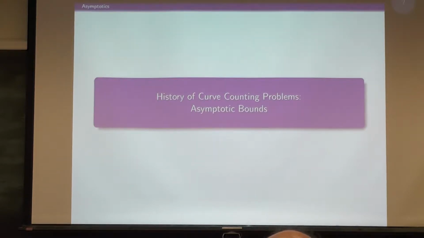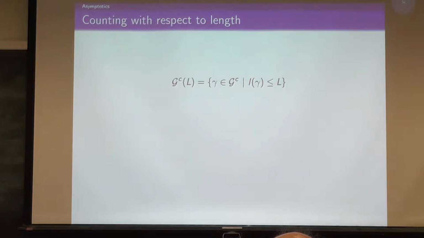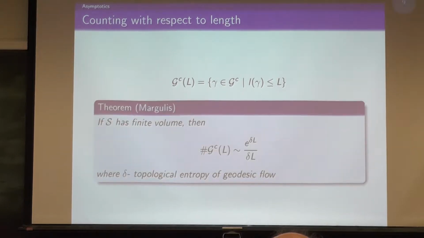Okay, so I'm going to go into the history first of some curve counting problems. Let's talk about asymptotic bounds. So what is the question? Let GC of L be the set of closed geodesics of length at most L. There's this famous theorem of Margulis that says that if S is a surface of finite volume, but not necessarily hyperbolic, then the number of closed curves of length at most L is exponential in L, with this constant delta, that's the topological entropy of geodesic flow.